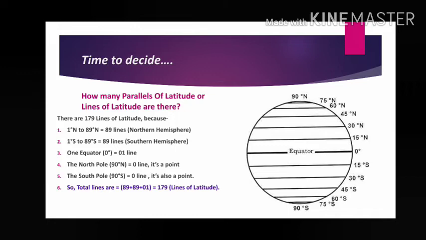That means you can draw from 1 degree to 89 degree north, 1 degree south to 89 degree south. So 1 degree north to 89 degree north, how many lines? 89 lines in the northern hemisphere. 1 degree south to 89 degree south equal to how many lines? 89 lines in the southern hemisphere. Clear? So 89 plus 89 equal to,